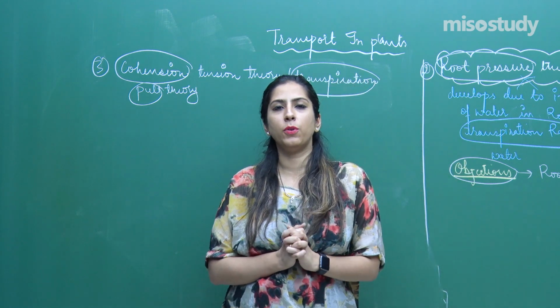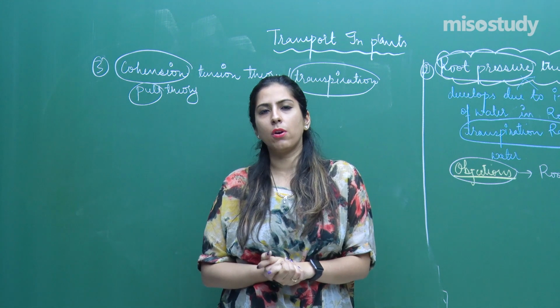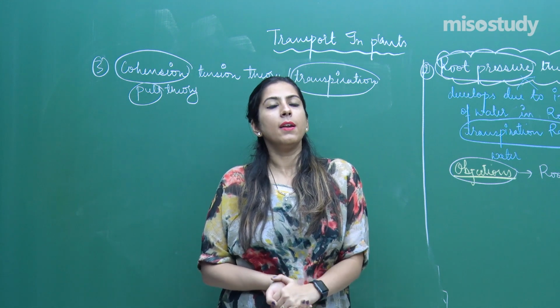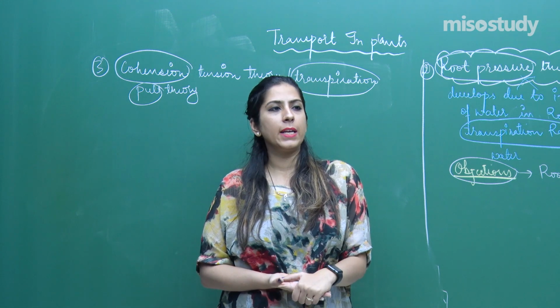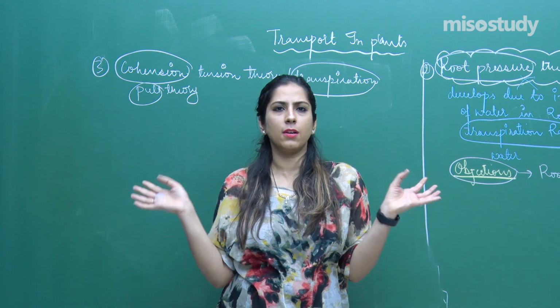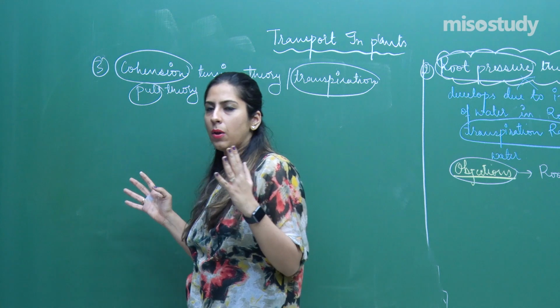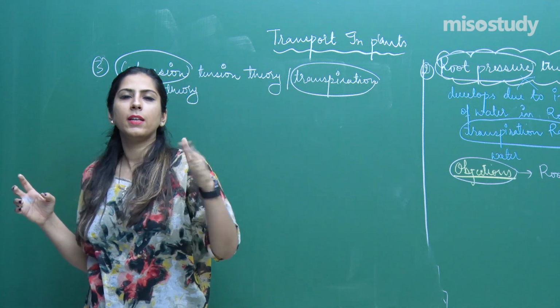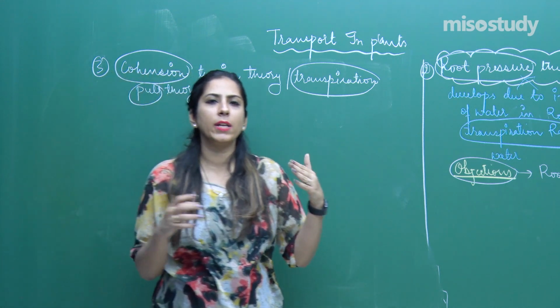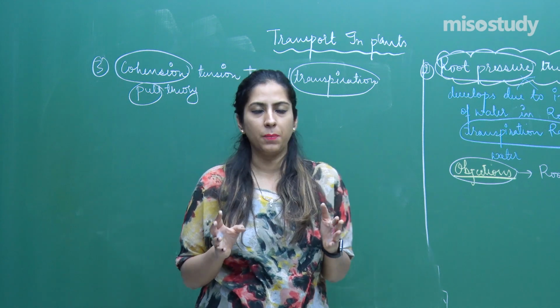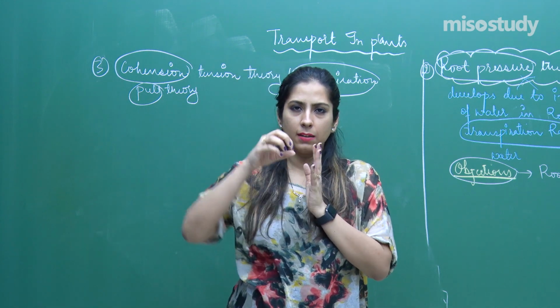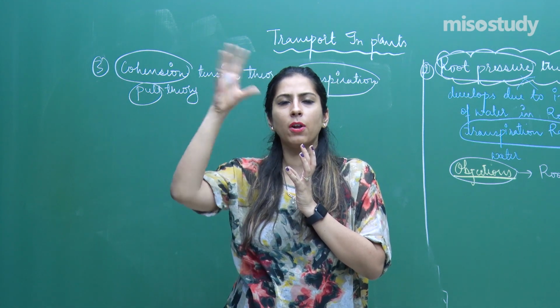Transpiration pull is the pull that I was also talking about in the previous class. Suppose in any plant transpiration is occurring. Transpiration means a loss of water from the surface of the plant. It can be from the leaves, from the trees, from various other parts such as stems as well. So what happens is that water is continuously being lost from the surface.